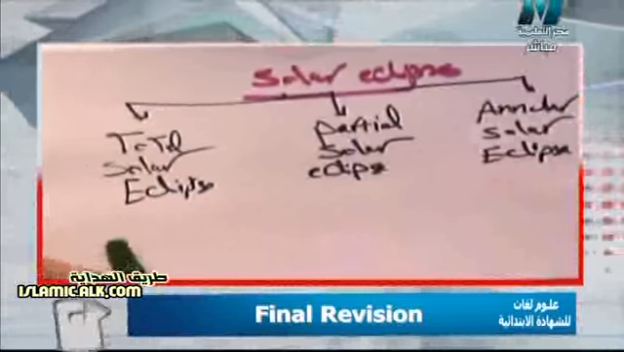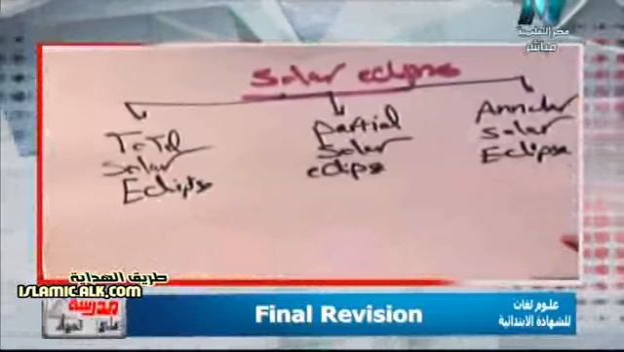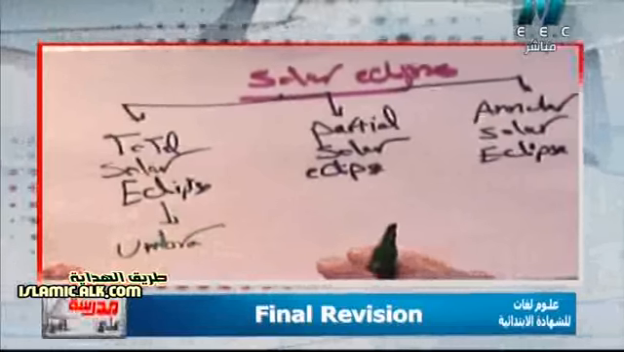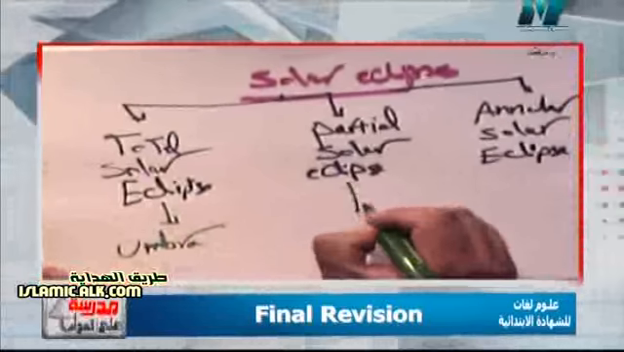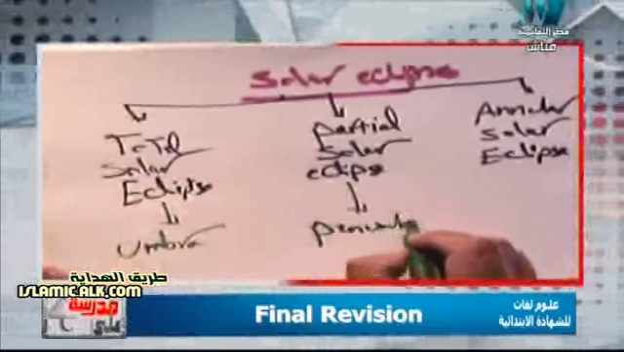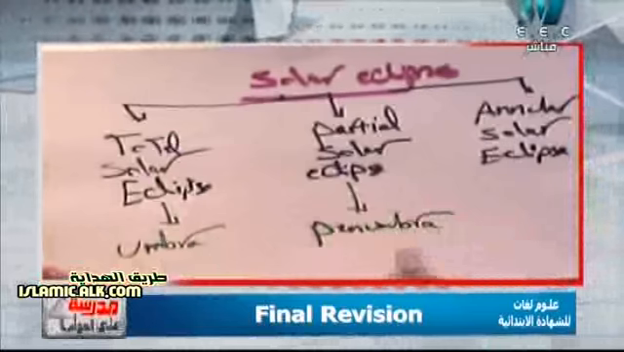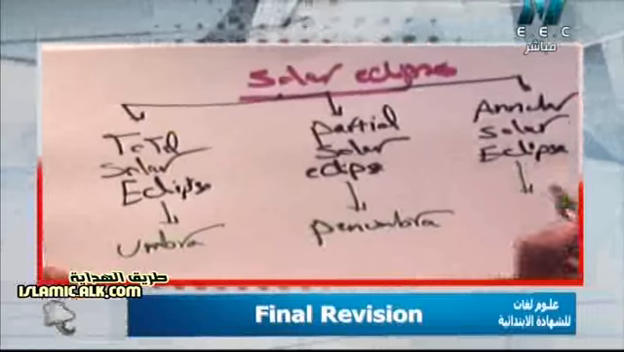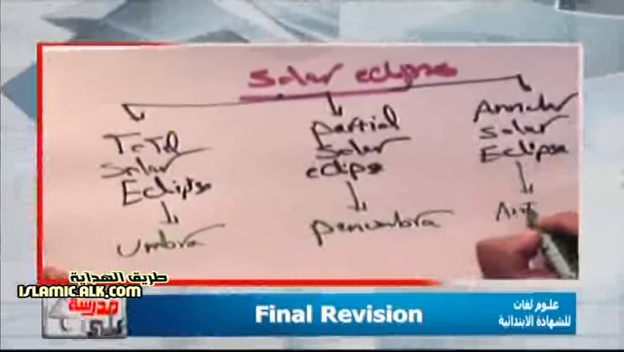So where does each type of them occur? I'm sure all of you know that total eclipse occurs in the area of umbra, or in the area of shadow. But partial occurs in the area of penumbra. But what about the annular? It occurs in the area of antumbra.